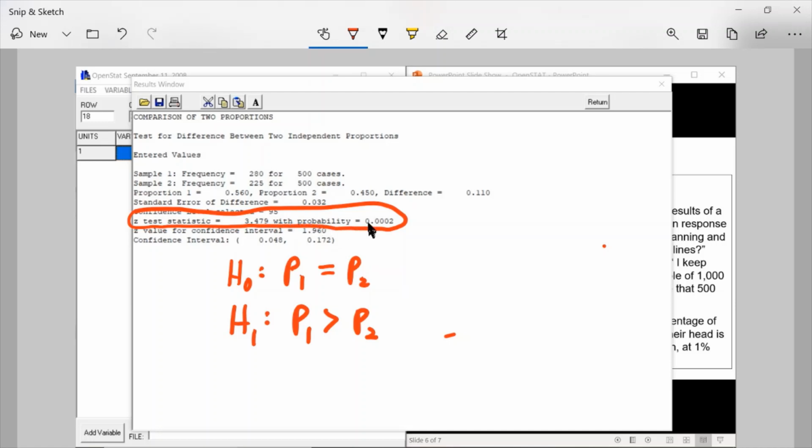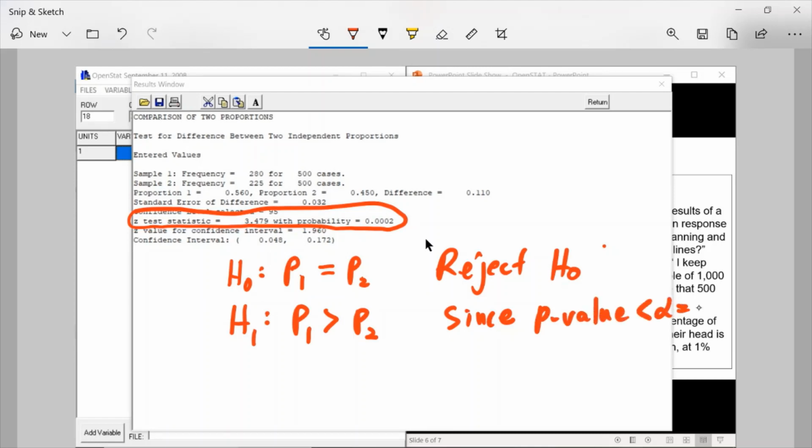The p-value is 0.0002. Since this is a one-sided test, we divide this by 2, and since it is smaller than alpha, which is 0.01, we will reject the null hypothesis, since the p-value is smaller than alpha.